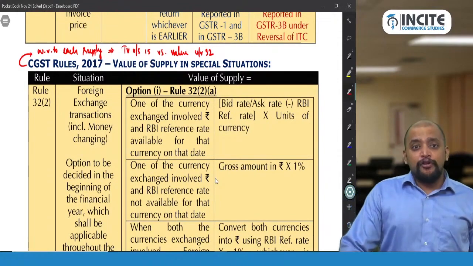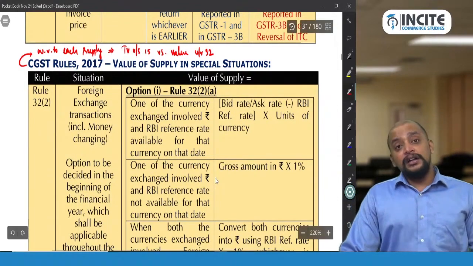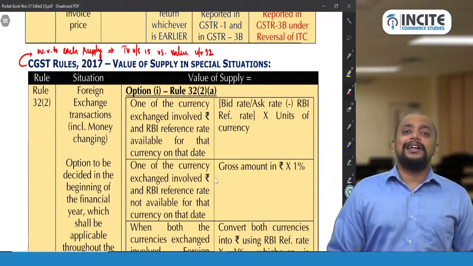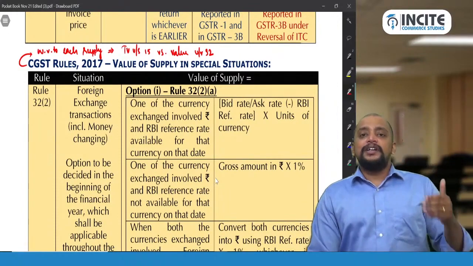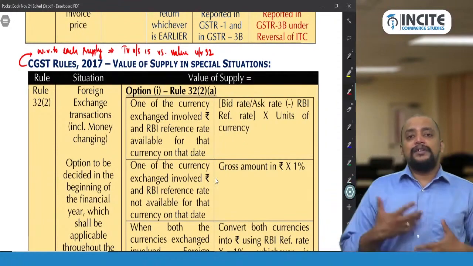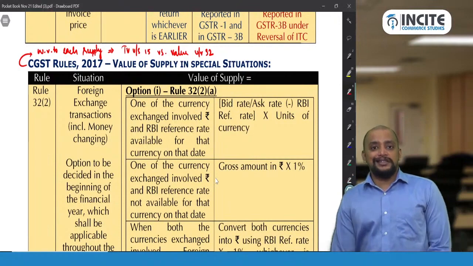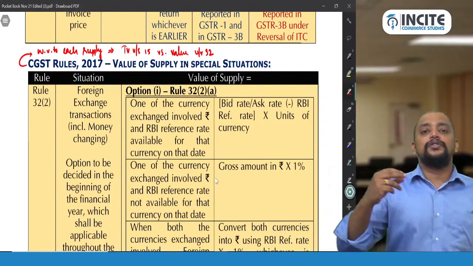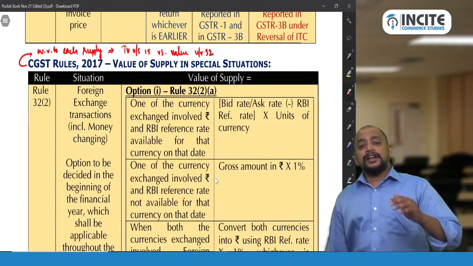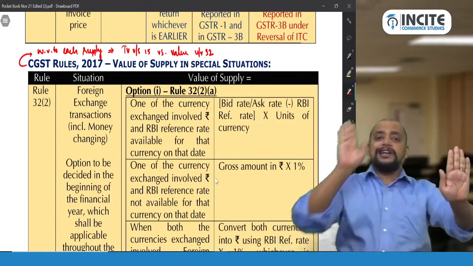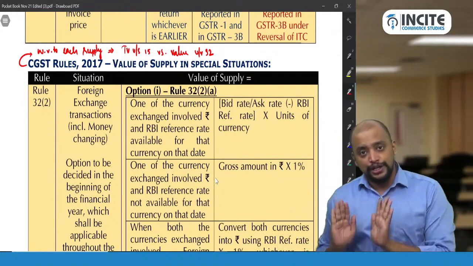Now in case of foreign exchange transactions, we have a general transaction value. What will be taken as the transaction value? The currency markup fee charged by the person who does the transaction will be taken as the transaction value. Or alternatively, they can go for rule 32 also.